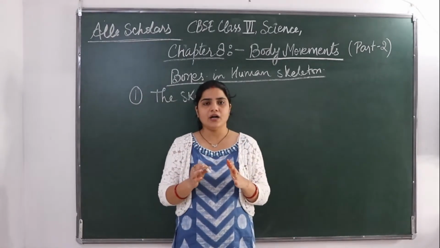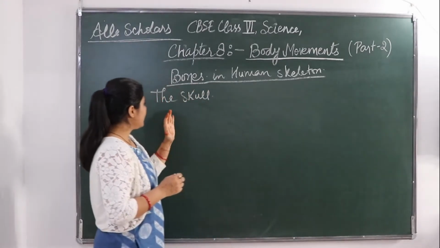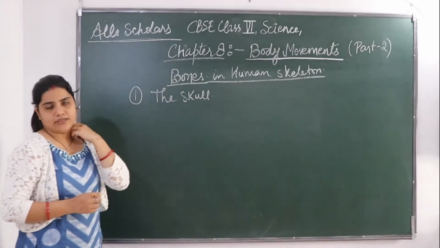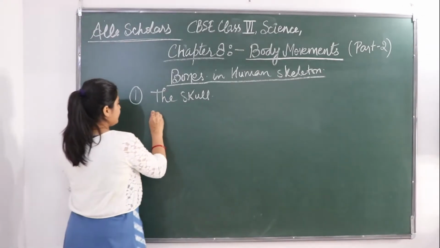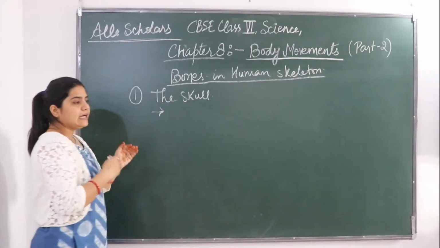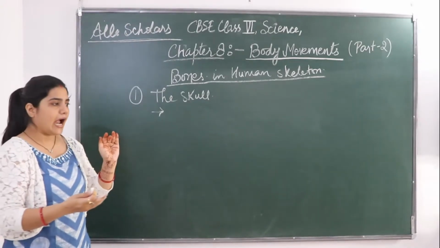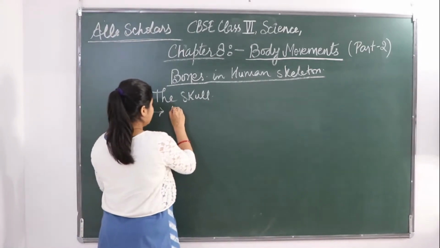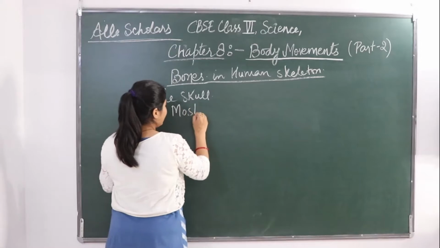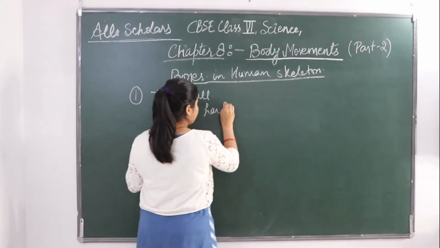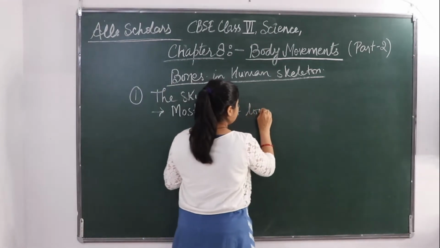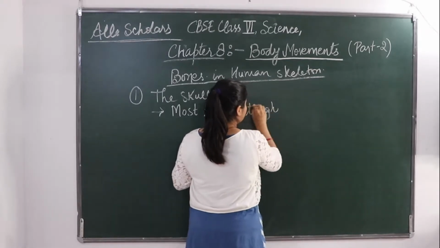Which is the hardest and toughest bone of the body? Skull bone. So the first thing about skull is that it is the most hard and tough bone of our body.